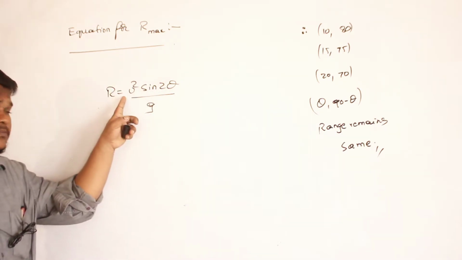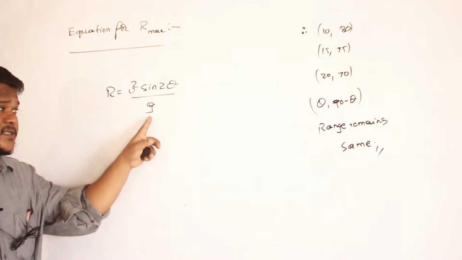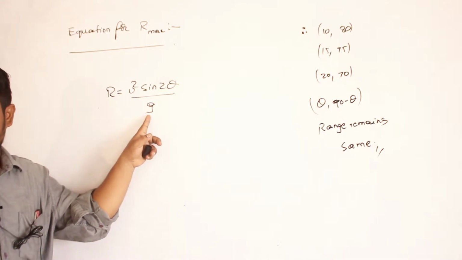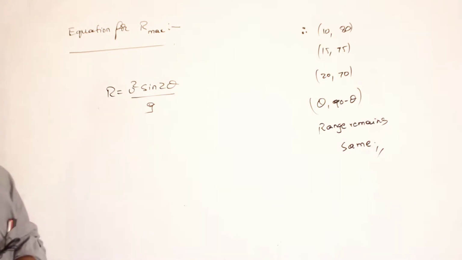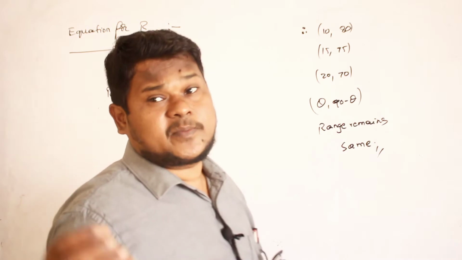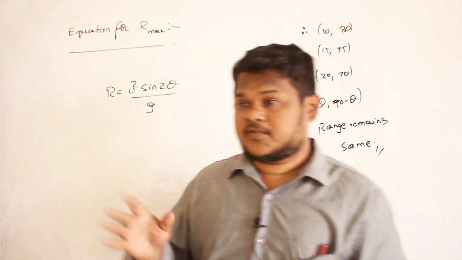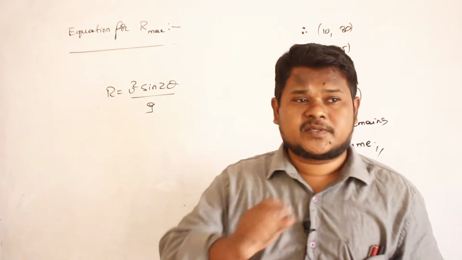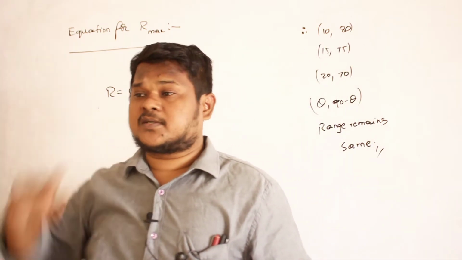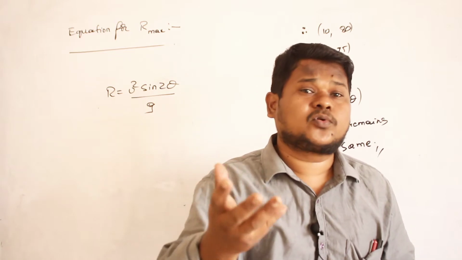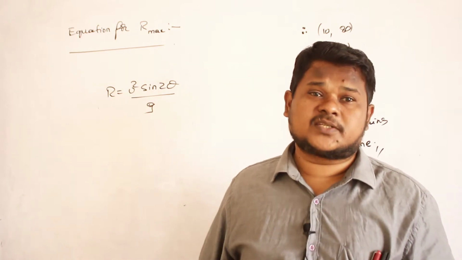Now for the same initial velocity and for the same planet, if the planet remains the same, the g value remains the same. For the same initial velocity and the same planet, if I want the range to be maximum, it means if I throw the body, I want the body to travel maximum horizontal distance. Then what do I have to do?